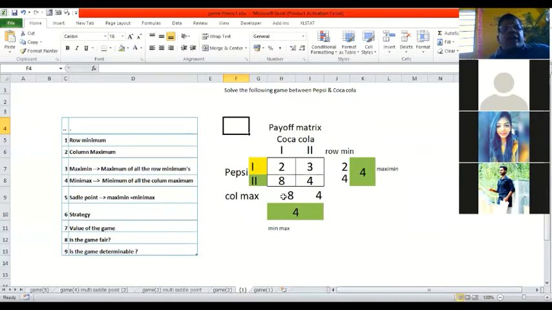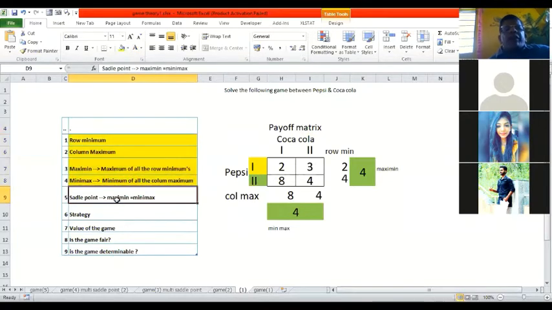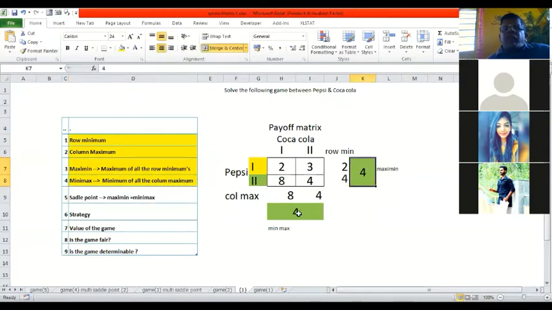Okay, once you are done, that means what? I have done 1, 2, 3, and 4. 4 are done with our first example. Now comes saddle point. What do you mean by saddle point? Saddle point is one which is going to tell us where the maximin and minimax coincide. In this case, it is a 4 and a 4. So this is where exactly the saddle point is all about.